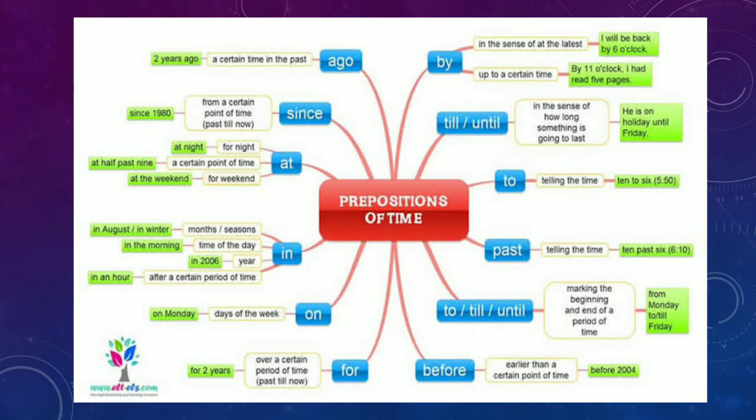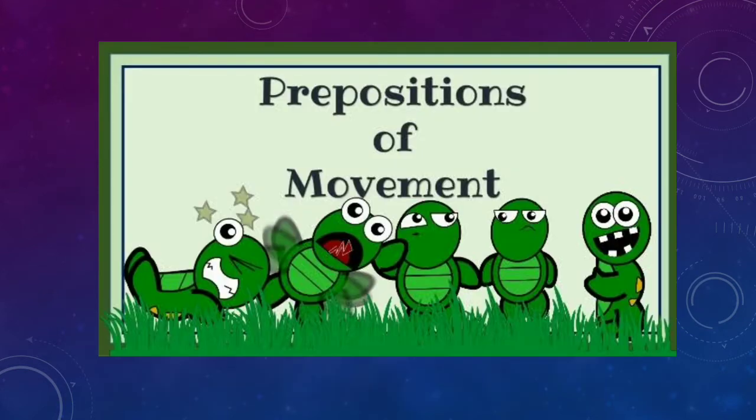So he will come here before morning, okay? He will come here after morning. He will come here in the morning. He will come here at 9 a.m., right? So on the basis of the time, on the basis of the exact time, we are using the different types of prepositions, okay?